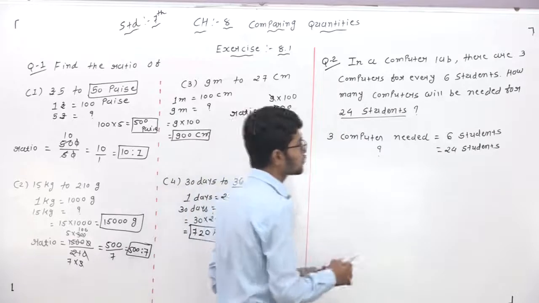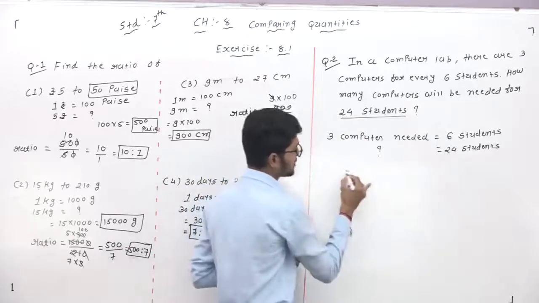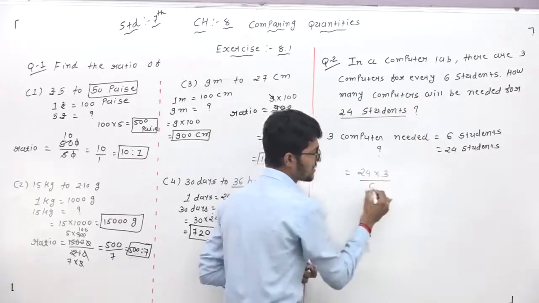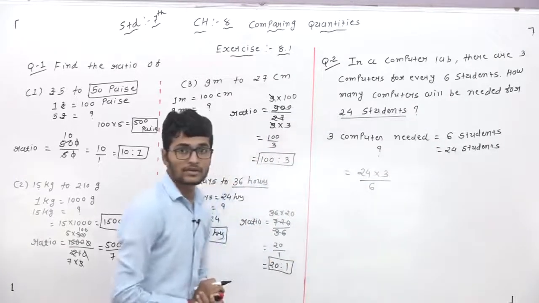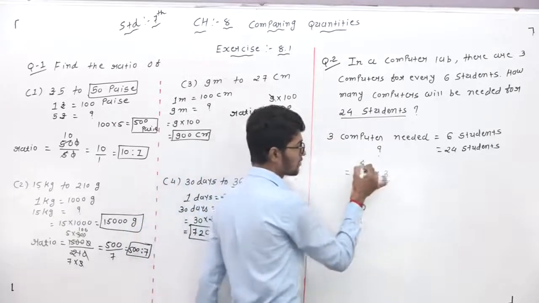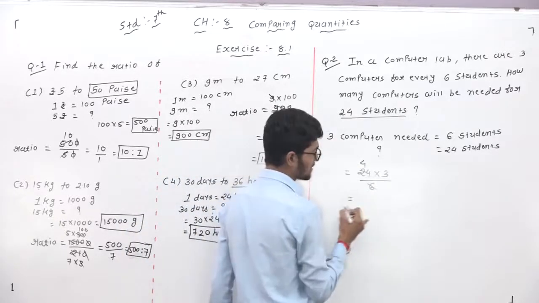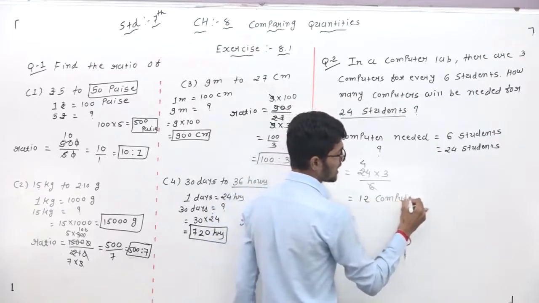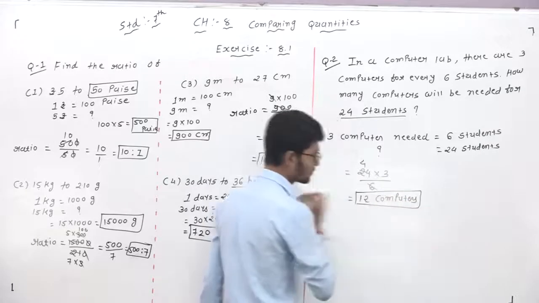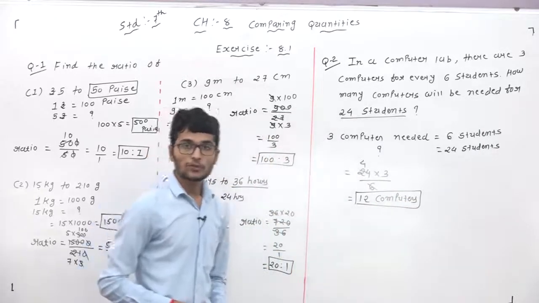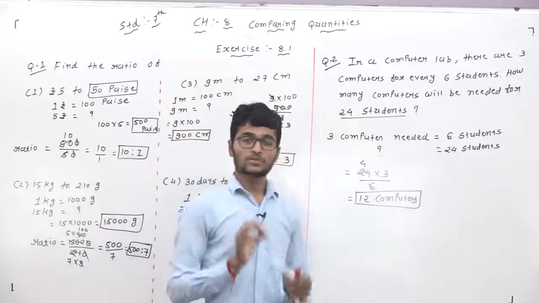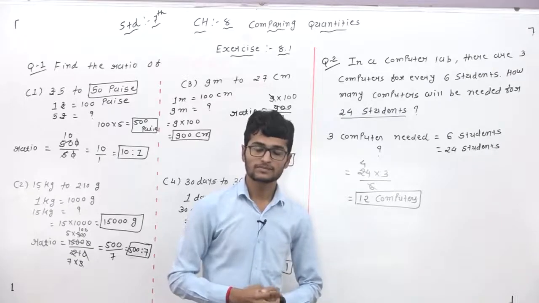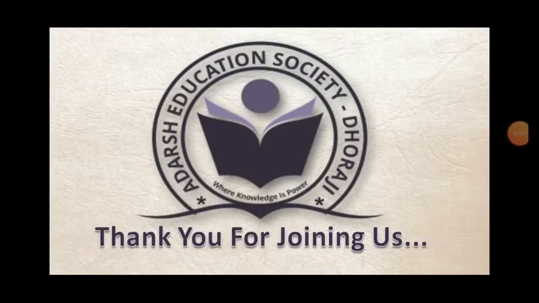So we write: 6 students, 3 computers are needed; 24 students, how many computers are needed? Right? So here is the cross multiplication. 24 multiplied by 3, and this is divided by 6. Clear? Now 6 fours are 24. 4 multiplied by 3 means 12. It means 12 computers are needed for 24 students. So understand question number 2. Okay? Thank you for joining us.